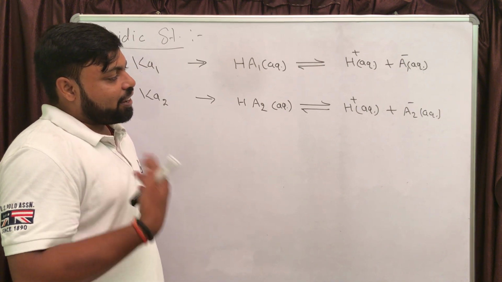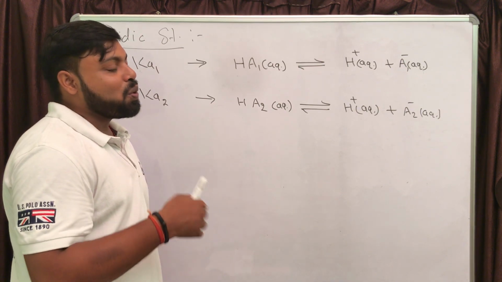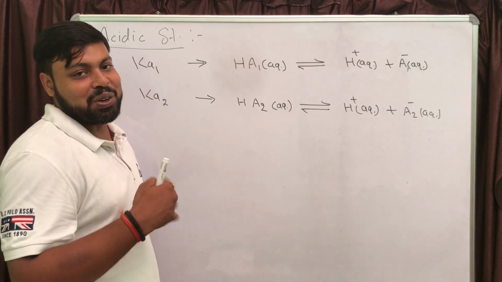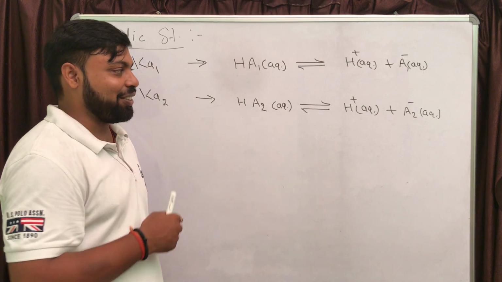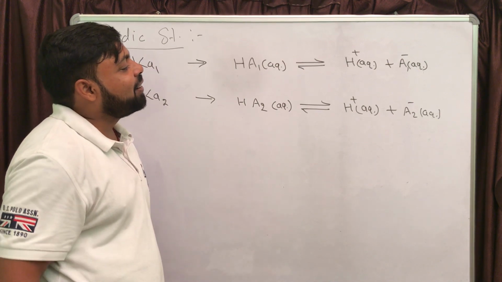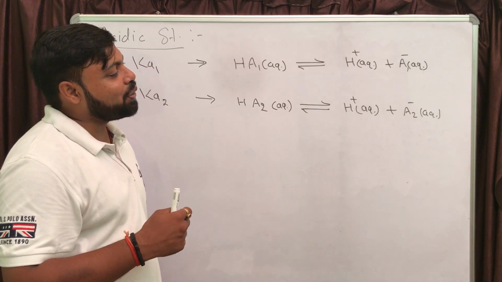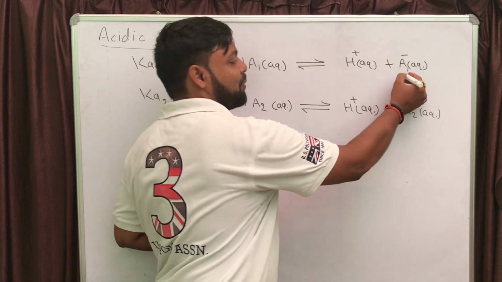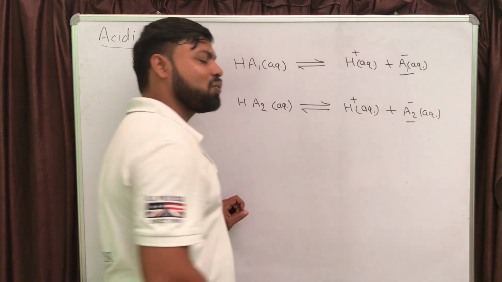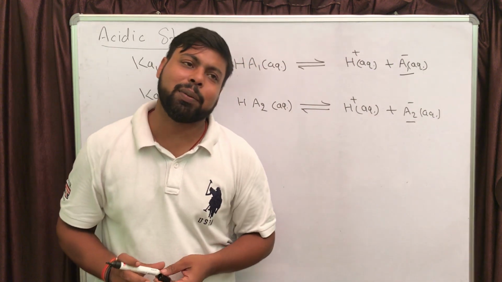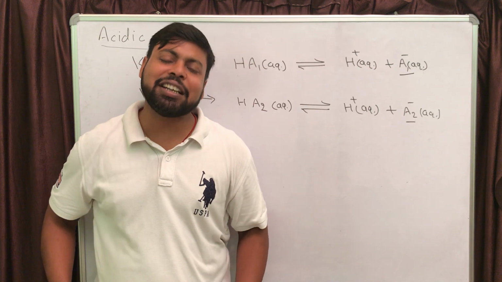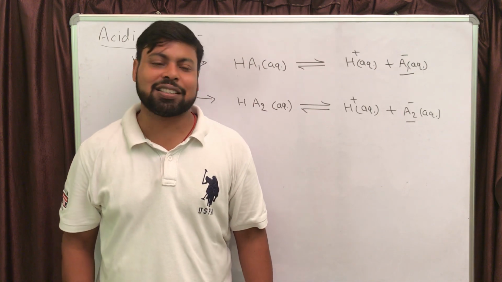So next, I can say, the more the numerator value for Ka1 or Ka2, the stronger will be that respective acid. So how to decide which one is going to be a stronger acid? Just observe this A1 minus and A2 minus. There is one more concept in ionic equilibrium related to acid base, that was the Bronsted acid base concept.